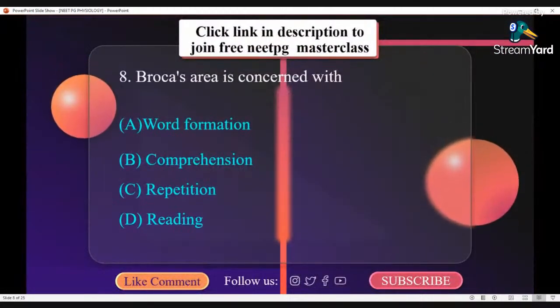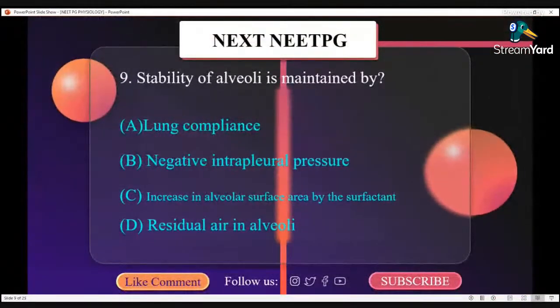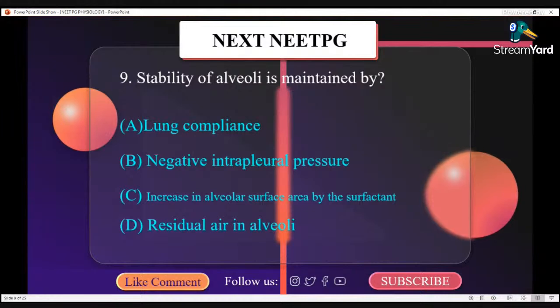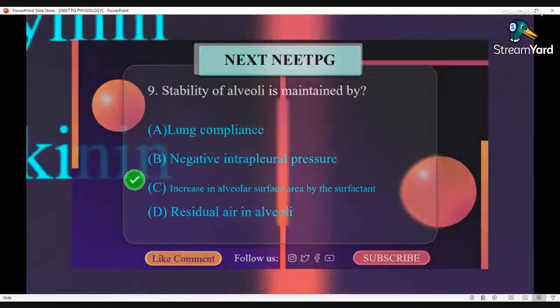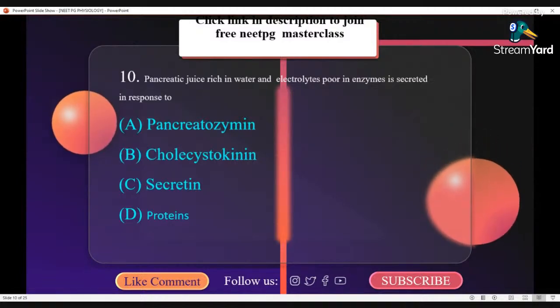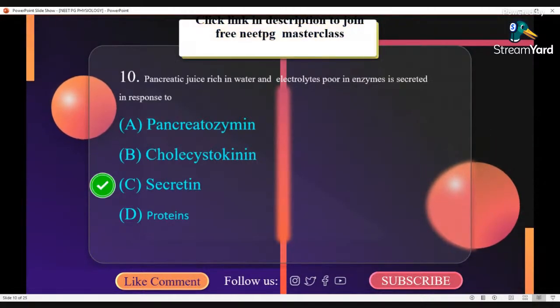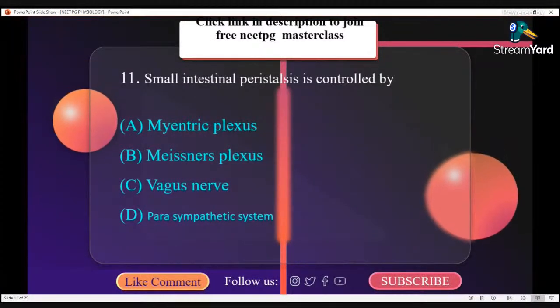Broca's area is concerned with word formation. Stability of alveoli is maintained by increase in alveolar surface area by surfactant. Pancreatic juice rich in water and electrolyte is secreted in response to secretin. Small intestinal peristalsis is controlled by myenteric plexus.